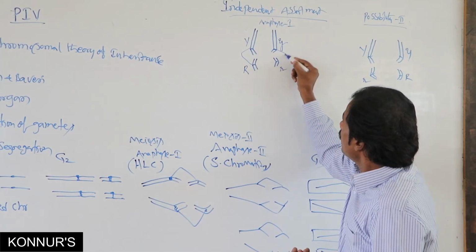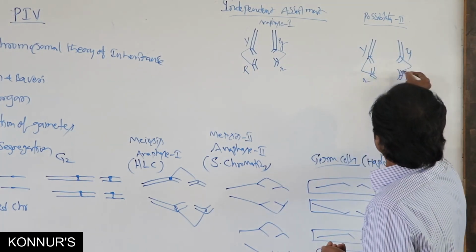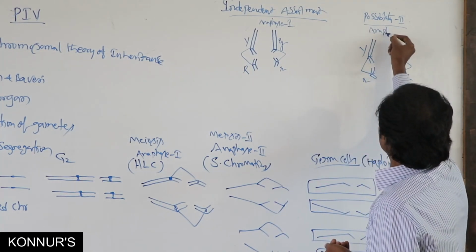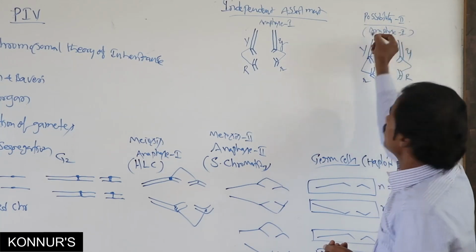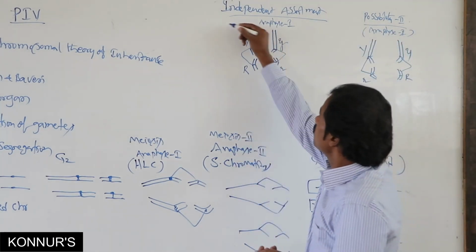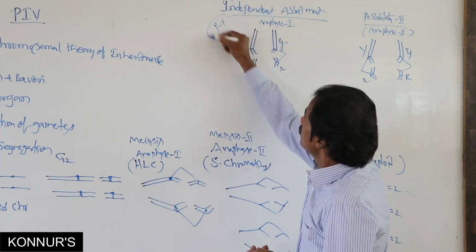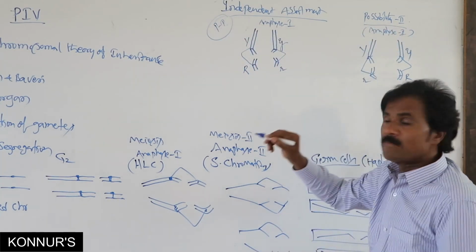This is anaphase 1 in meiosis, possibility 1 and possibility 2.